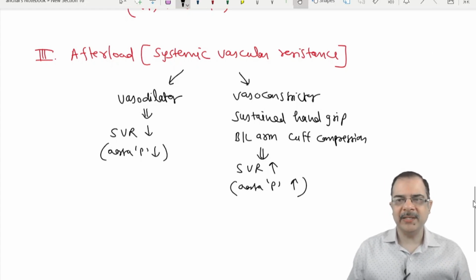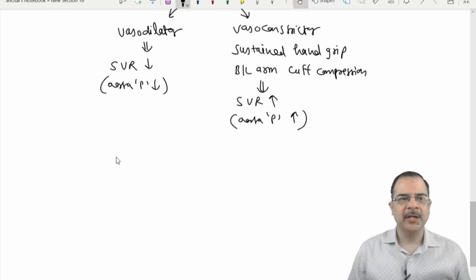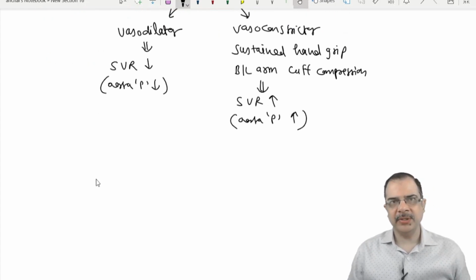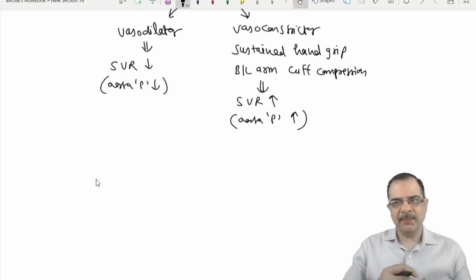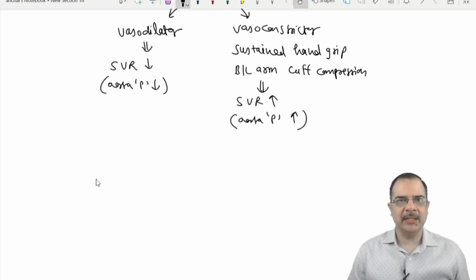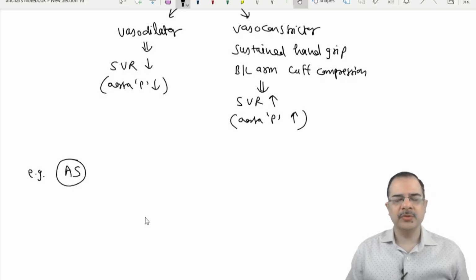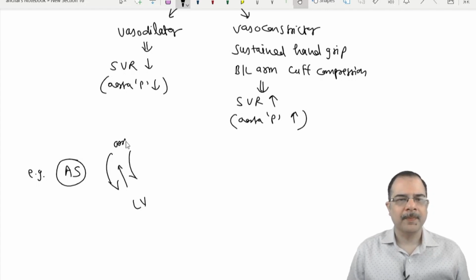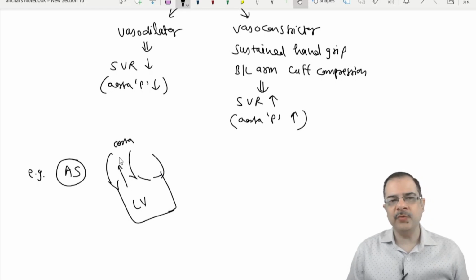Now let's see what is the meaning of a pressure gradient. Pressure gradient means the difference in the pressure of the proximal chamber to the distal chamber. The proximal chamber is the chamber from where the blood is going into the other chamber, which is known as the distal chamber. For example, aortic stenosis is the murmur going from left ventricle to aorta.